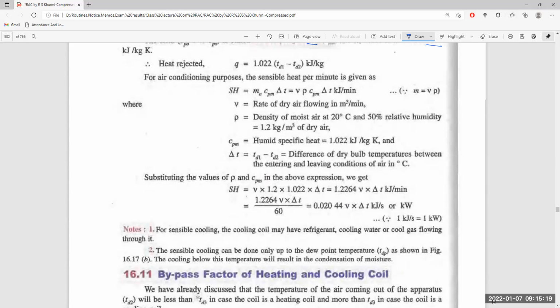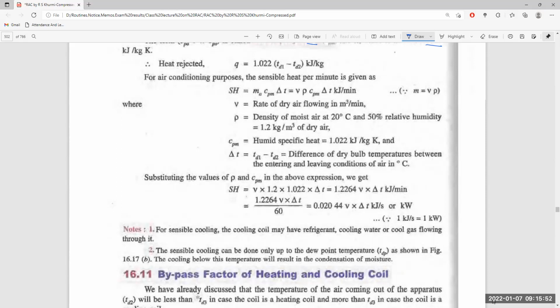Here we are using moist air at dry bulb temperature 20 degrees centigrade and 50% relative humidity. Relative humidity means the amount of moisture present in this mixture in comparison to the amount of moisture present in the same amount of mixture when it is fully saturated. So it is the actual amount of moisture divided by the amount of moisture when the same volume is fully saturated.